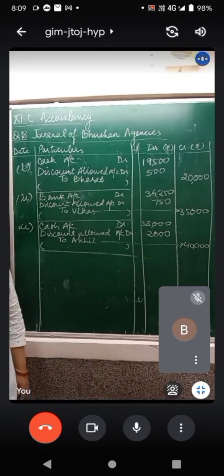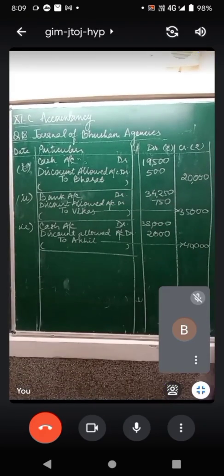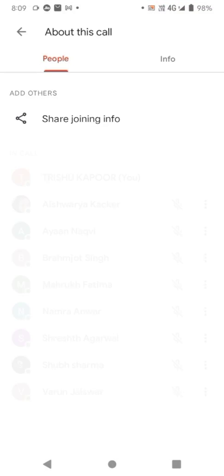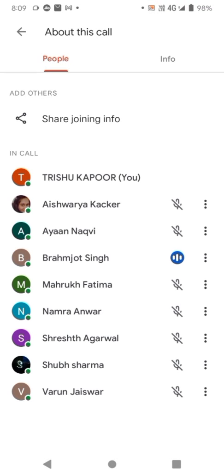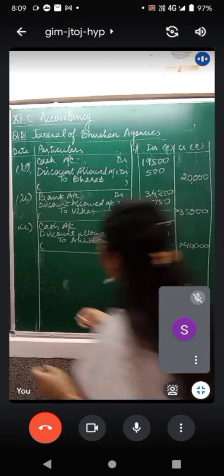So, cash received from Akhil in full settlement. Cash received from Akhil in full settlement. I hope those who have connected online are able to understand. Brahmjot, Shresht, Aishwarya, Ayan Naqvi, Maruf, Shubh Sharma and Varun. Alright. Next, fourth journal entry.